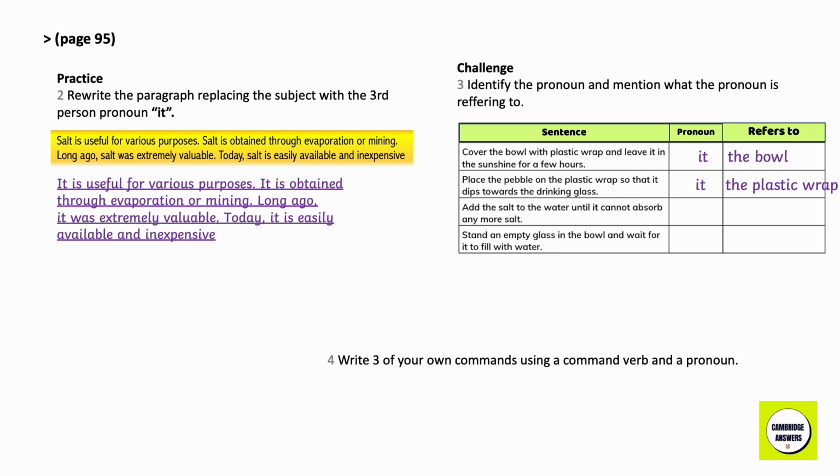Add the salt to the water until it cannot absorb any more salt. The pronoun is it and it refers to the water. Stand an empty glass in the bowl and wait for it to fill with water. The pronoun is it and it refers to the empty glass.